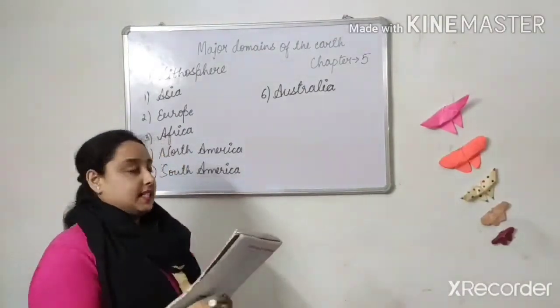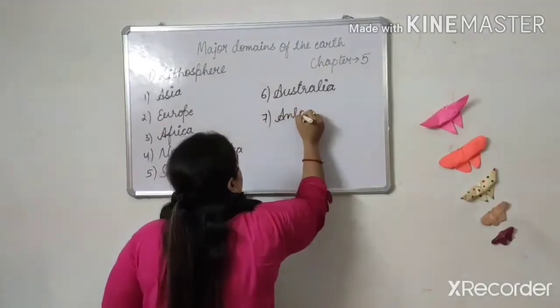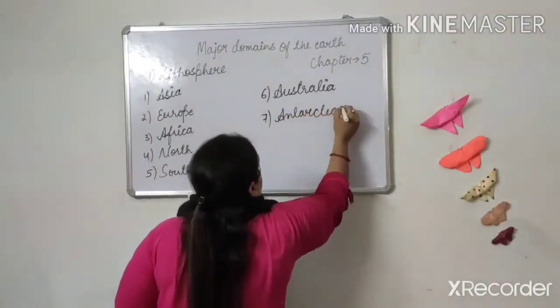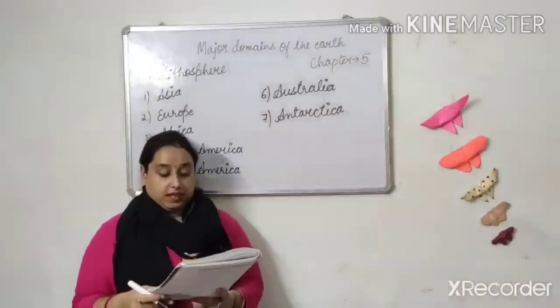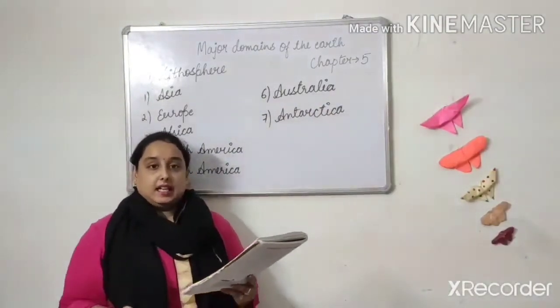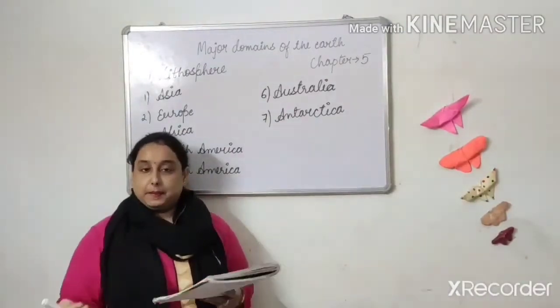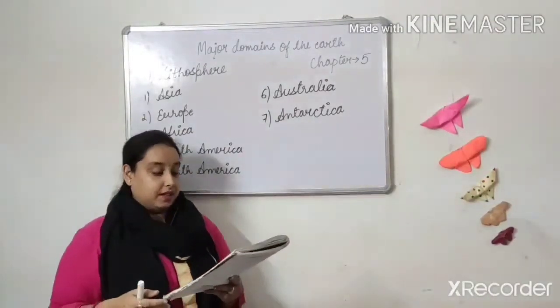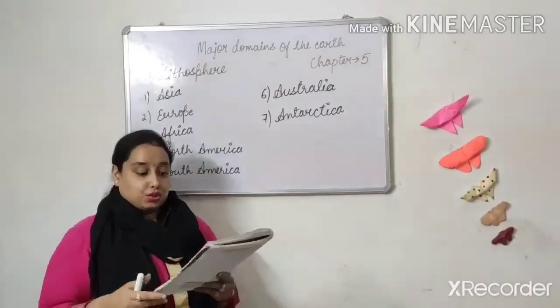Now next, and the last, is Antarctica. Now see what is there in Antarctica. Antarctica lies completely in the southern hemisphere, and it is a huge continent.